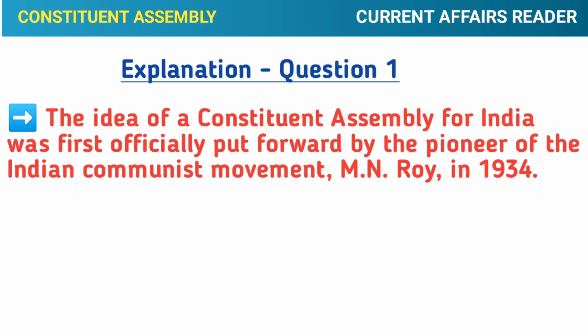Correct answer. Option B, M. N. Roy. Explanation. The idea of a Constituent Assembly for India was first officially put forward by the pioneer of the Indian Communist Movement, M. N. Roy, in 1934.